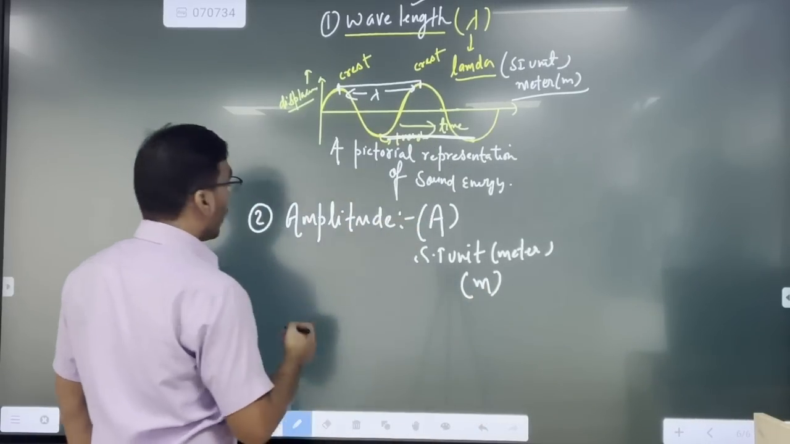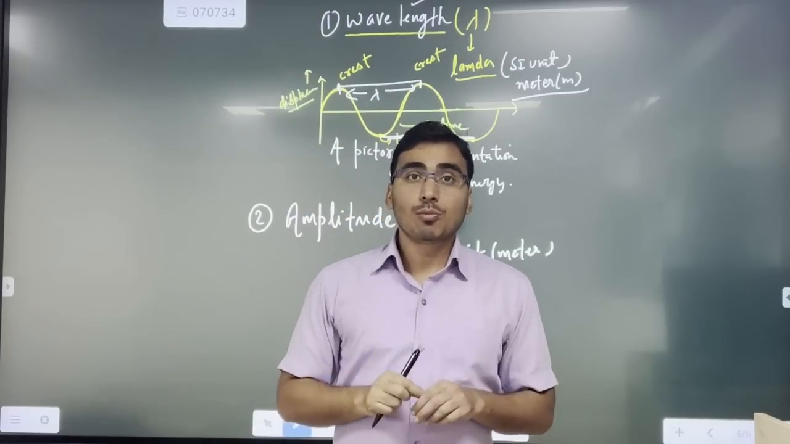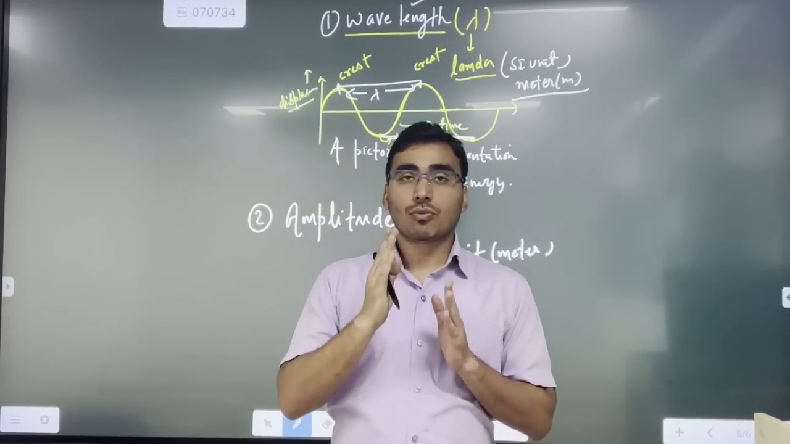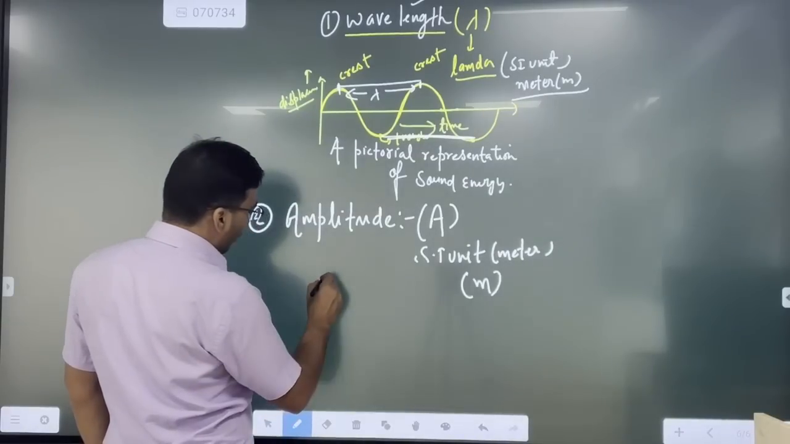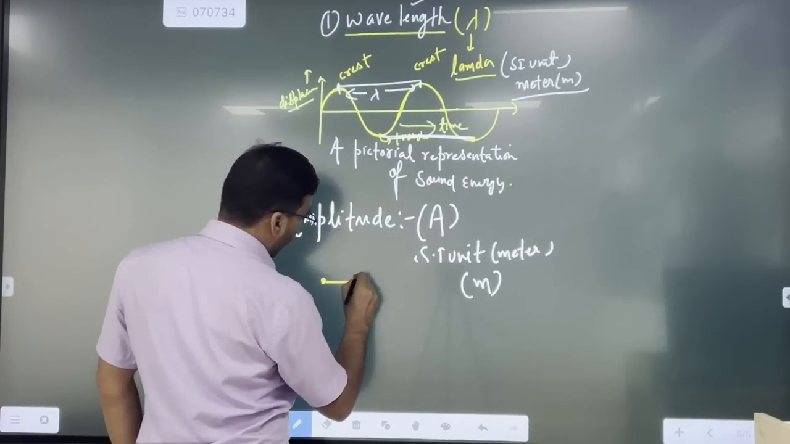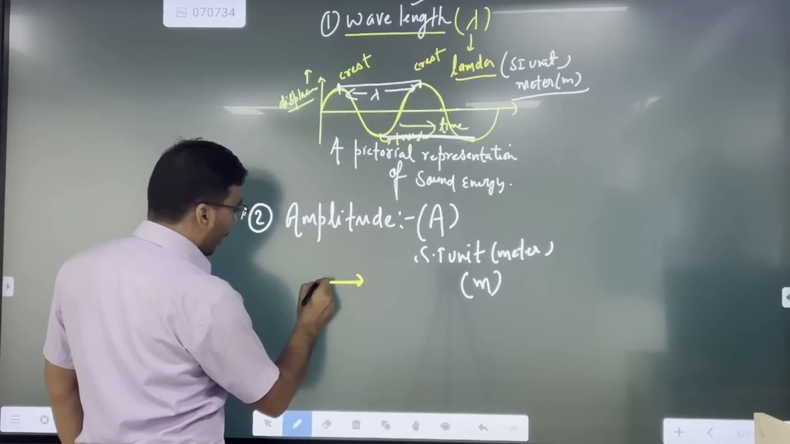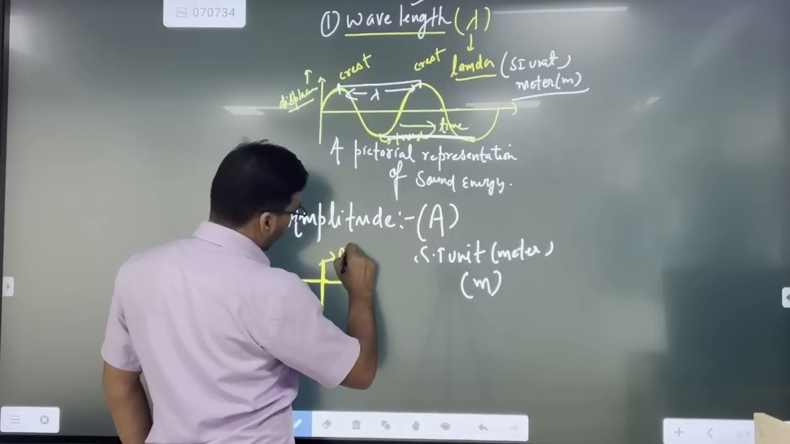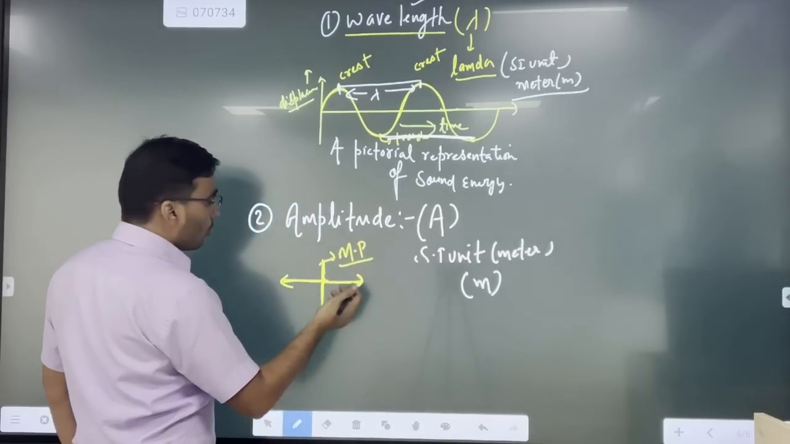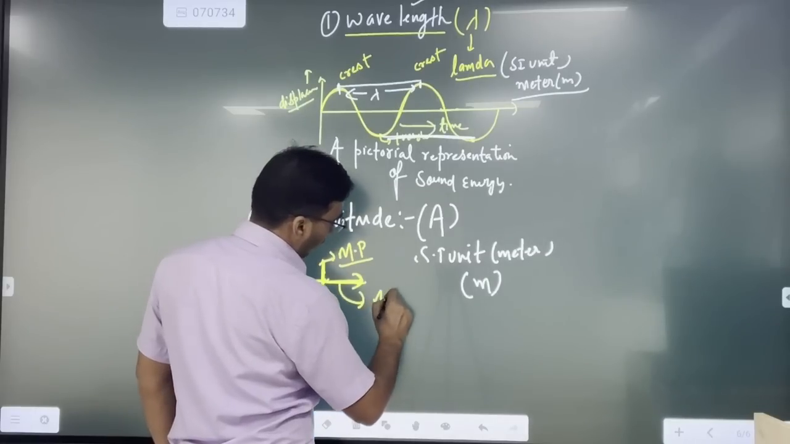Now what actually is amplitude? Amplitude is the maximum displacement of a medium particle from its mean position. It means that suppose this is the medium particle, and it travels a certain distance, then comes back, and again moves in this direction. This is the mean position, and the displacement of the particle from its mean position.